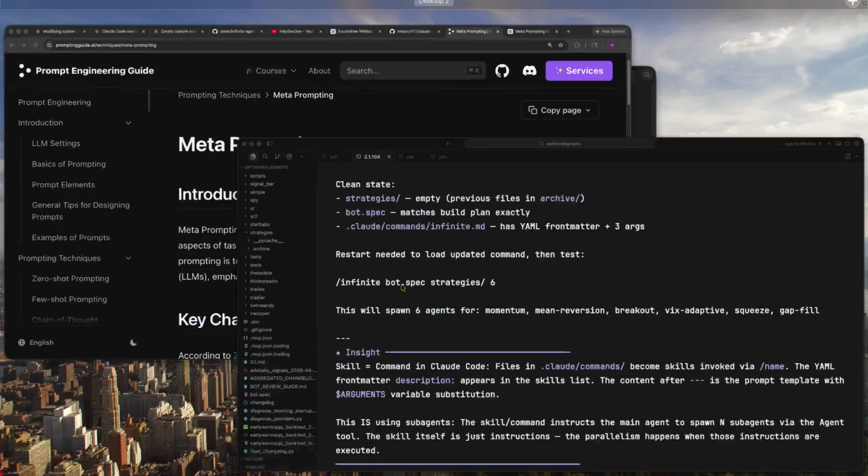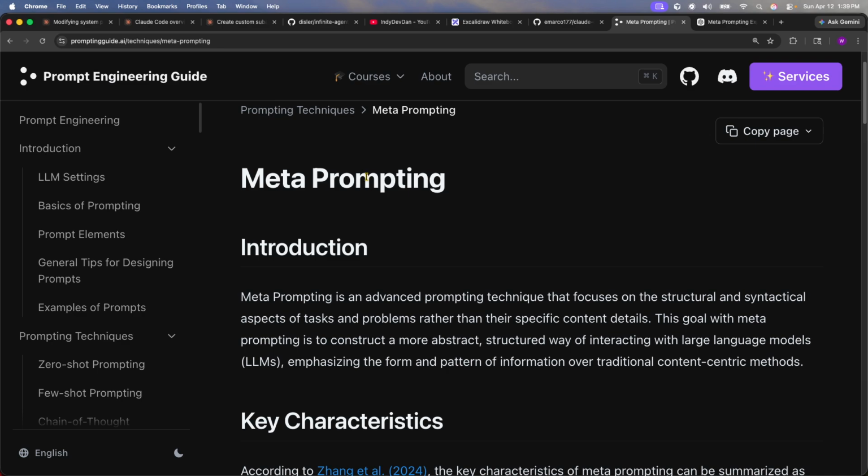Before we get into this, I think it's best for us to understand what meta prompting is and how it works. What I'm looking at right now is the prompt engineering guide, and I'll go ahead and drop the link in the description. So here's how it describes meta prompting. Meta prompting is an advanced prompting technique that focuses on the structural and syntactical aspects of the task, and the task is going to be the different requirements of the different elements that we're asking the LLM or AI to get done, and problems rather than their specific content details.